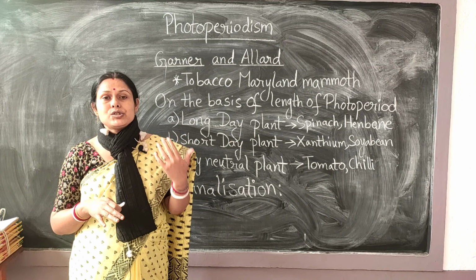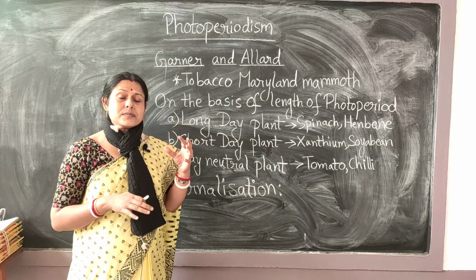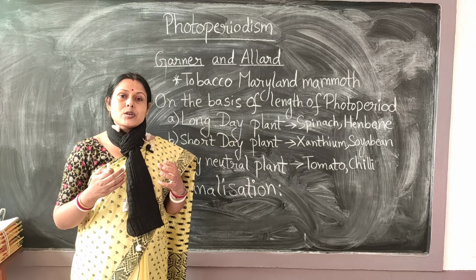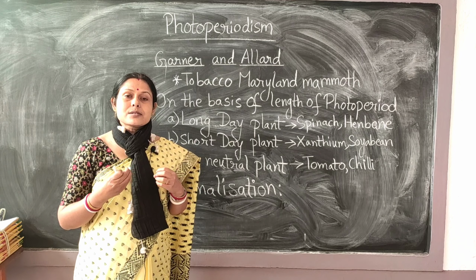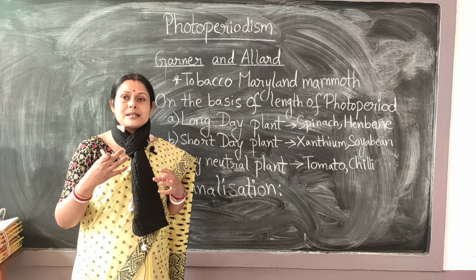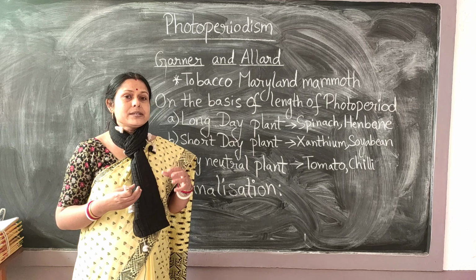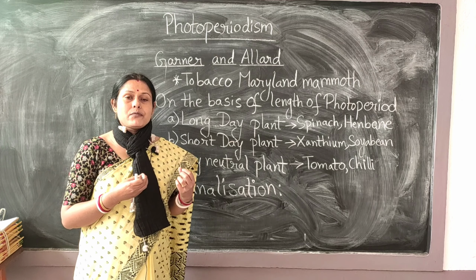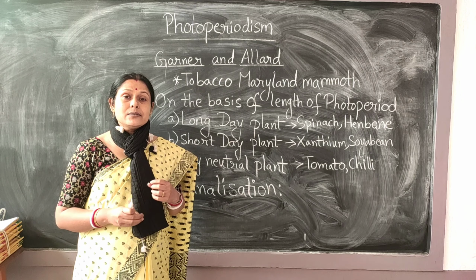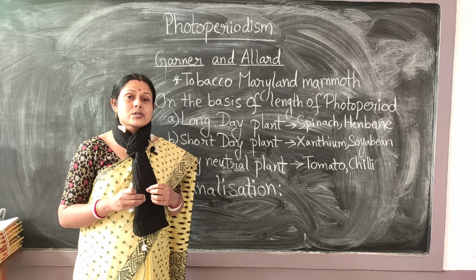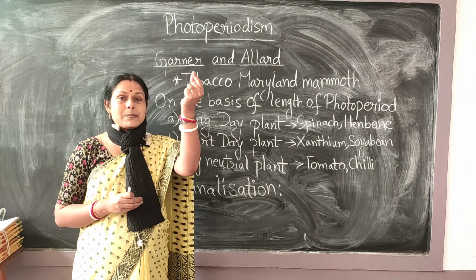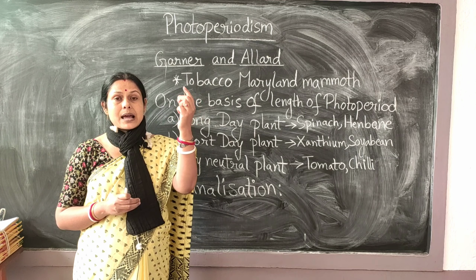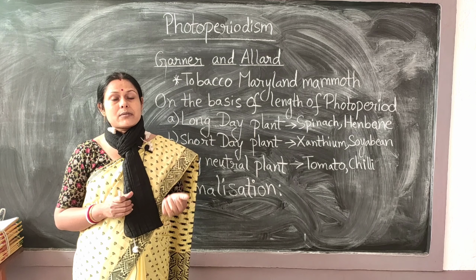They call it florigen. The scientists are not able to extract this substance in its original form, but they have found that there is a conversion of a certain substance, which they named florigen, which goes to the leaf apex or the vegetative apex, and that results in the formation of flowers in the plants.